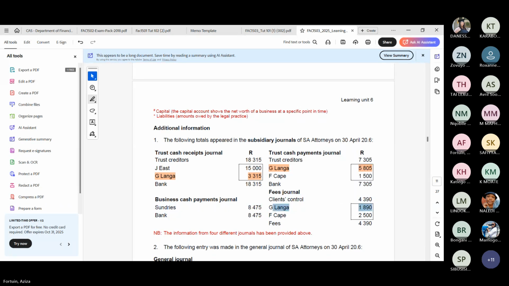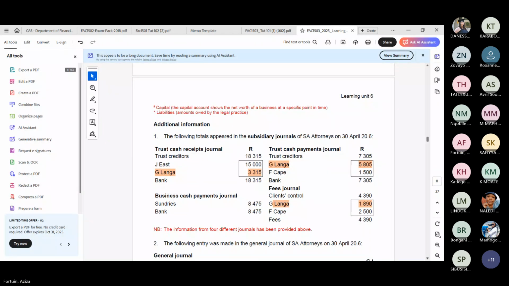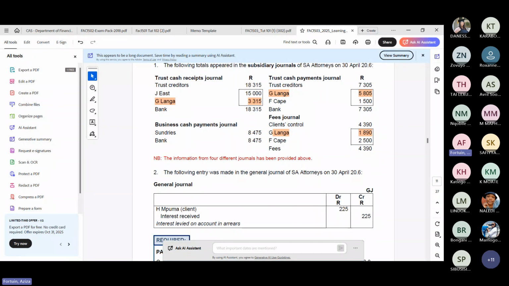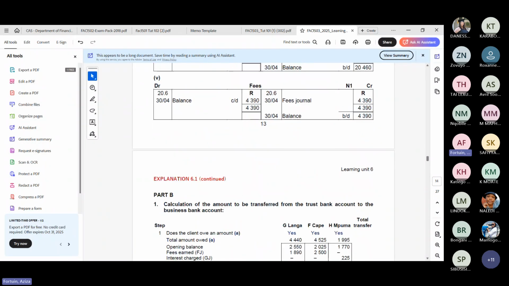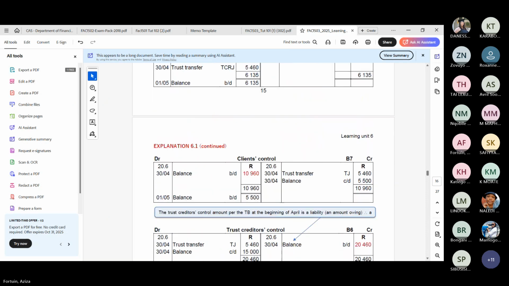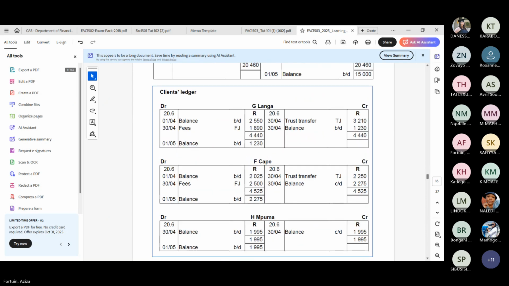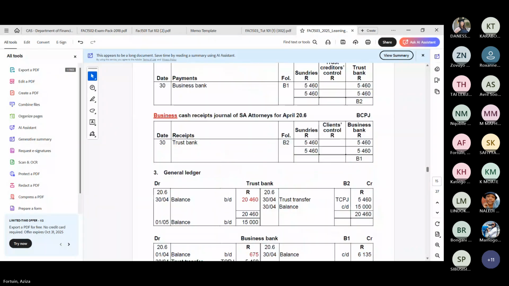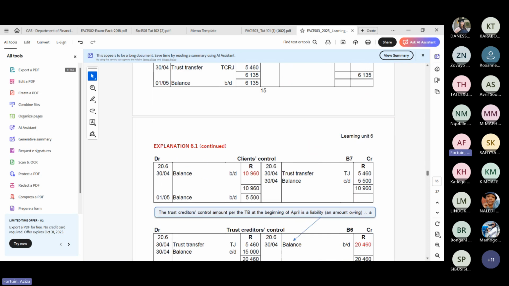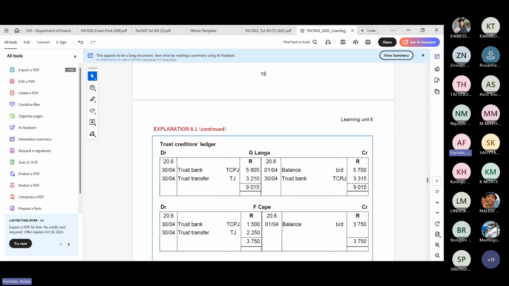1890. This was for Puma, that interest. Okay, let's go back to Langa. Where's Langa now? Okay, the 57 and the 5805 for Langa. Sorry, the 3315 and the 5805. The balance brought down is the 57.